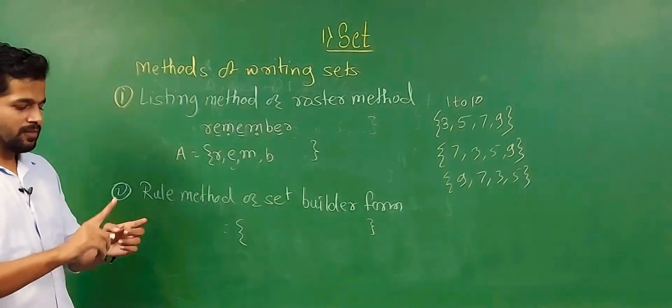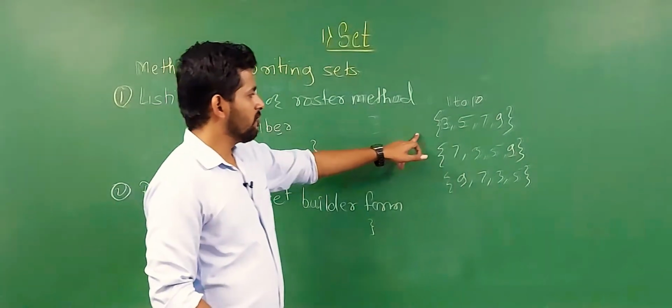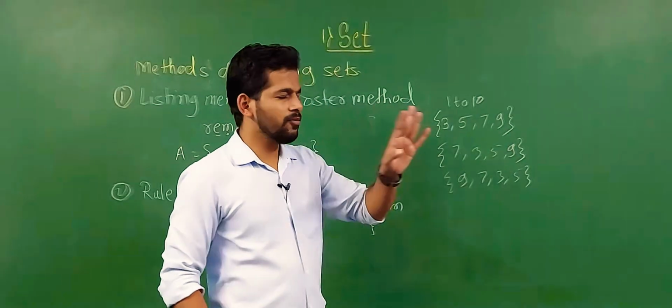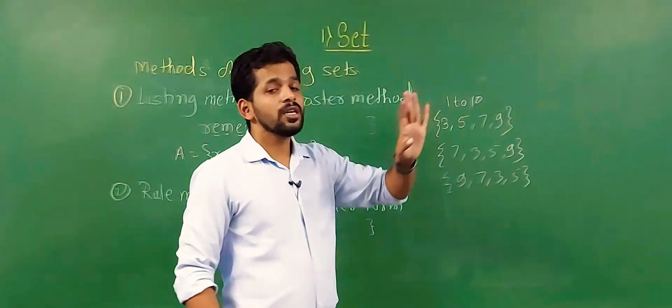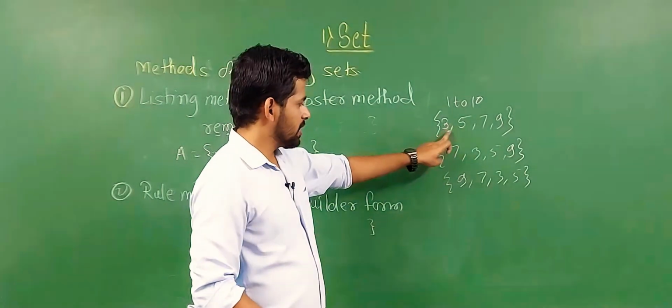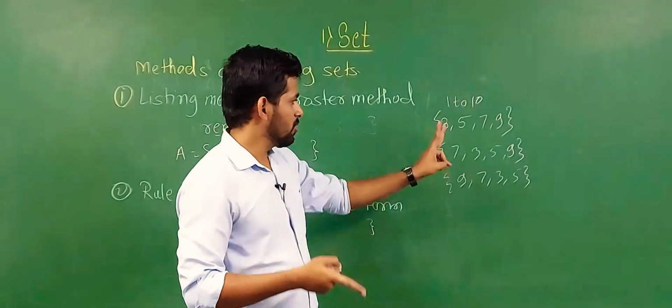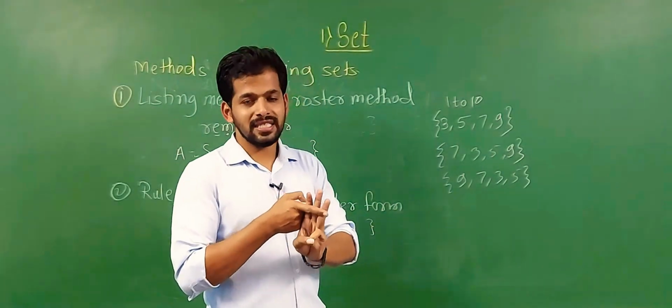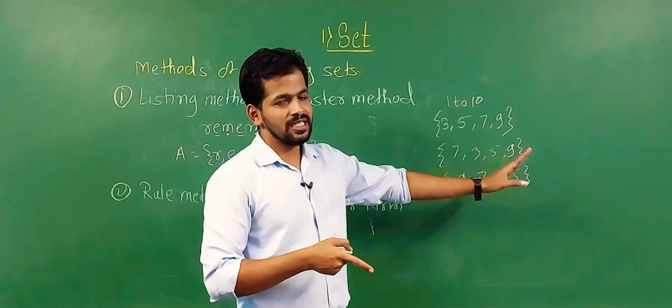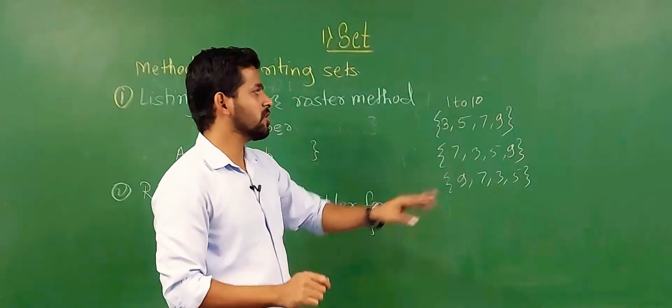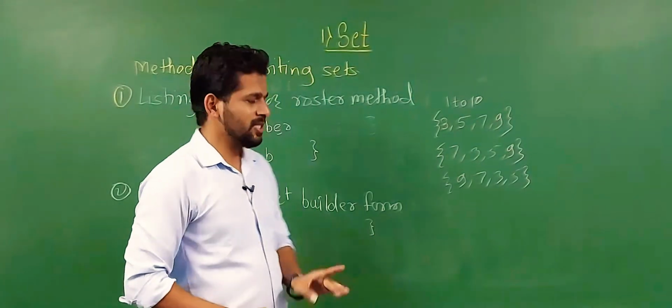Some important points. First, elements are separated by commas, and we write them in curly brackets. Second, order is not necessary, meaning ascending or descending both work. But the important thing is that you have to write all the elements.